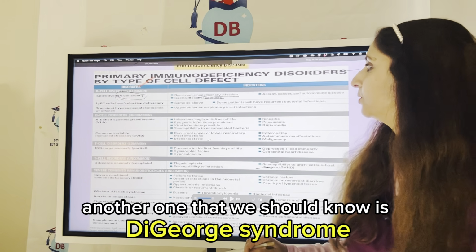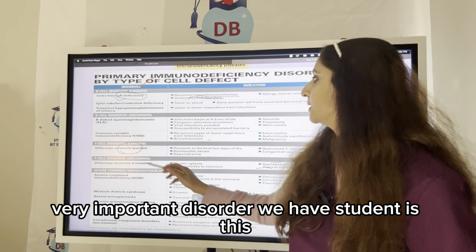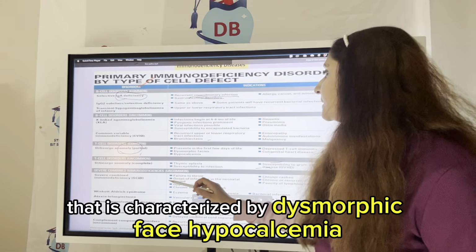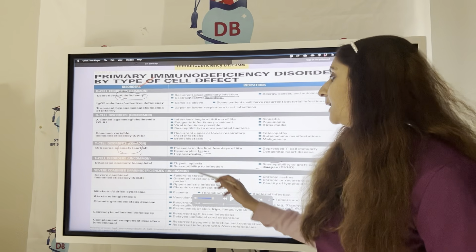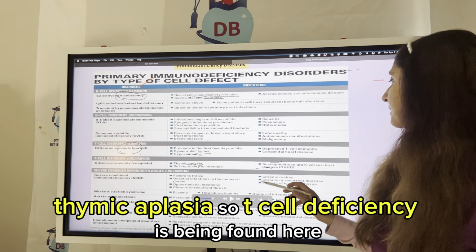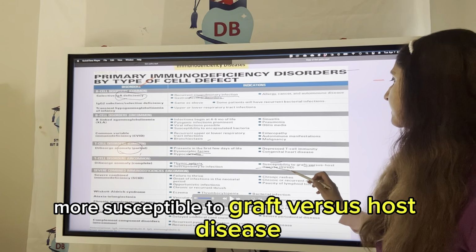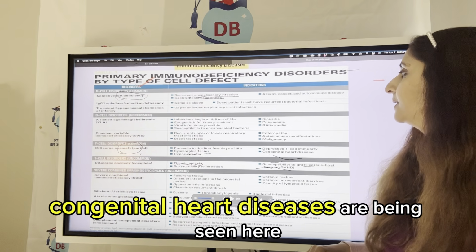Another one that we should know is DiGeorge syndrome, very important. The disorder we have, students, is DiGeorge syndrome that is characterized by dysmorphic face, hypocalcemia, thymic aplasia. So T cell deficiency is being found here. More susceptible to graft versus host disease, depressed T cell immunity, congenital heart diseases are being seen here, very susceptible to infection.